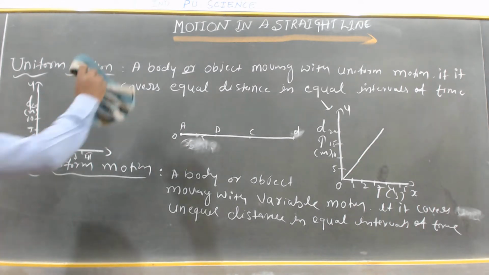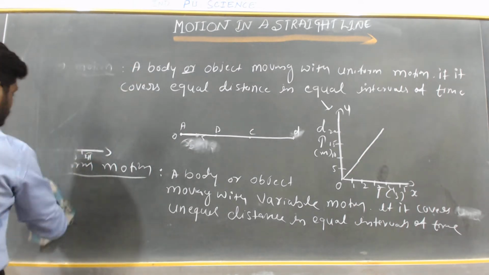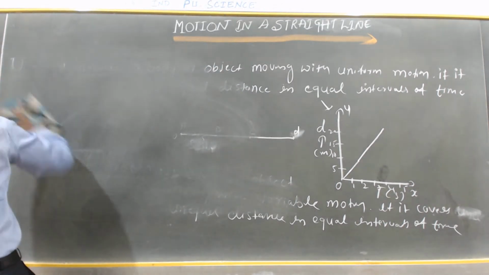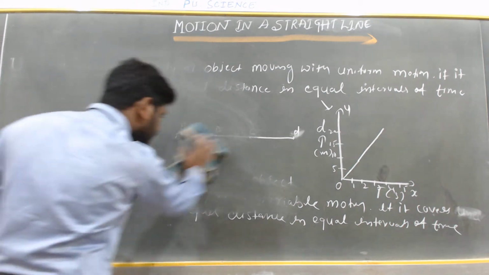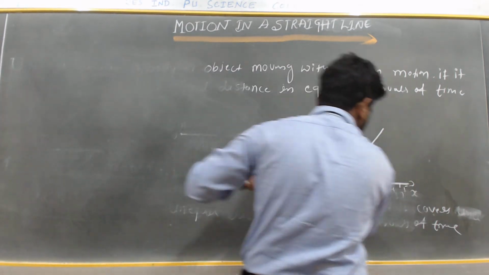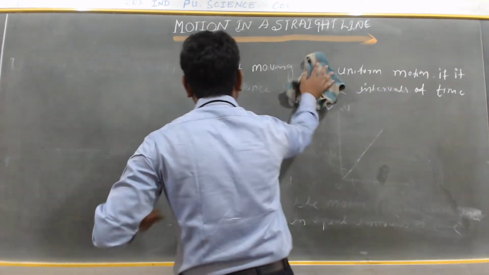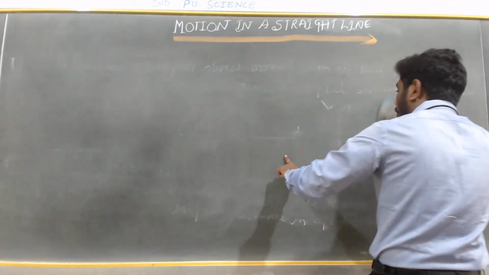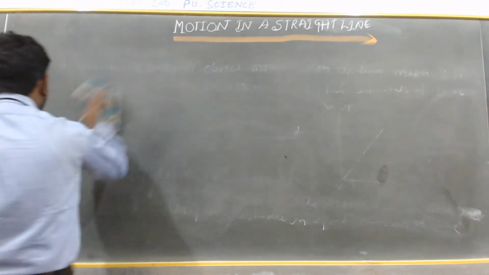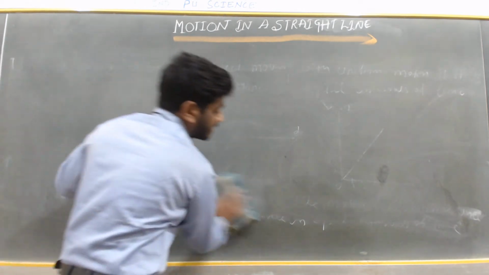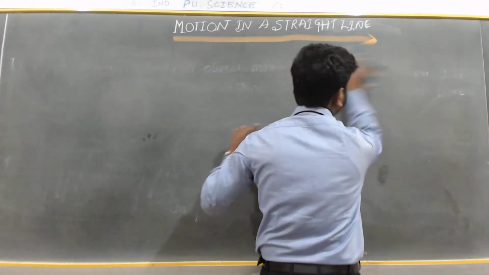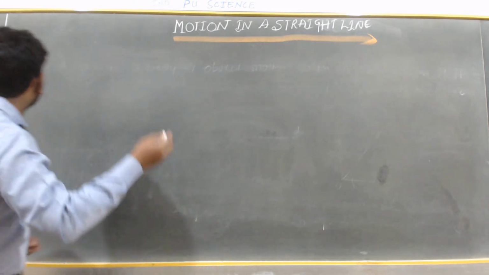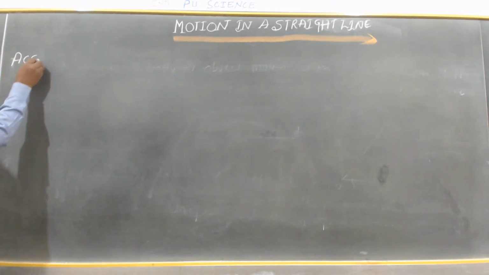So next we move to acceleration. So what is acceleration? If you know velocity means the rate of displacement with respect to time, we call it velocity. If a body has non-uniform velocity, then we call it acceleration. Okay, dear students, acceleration.